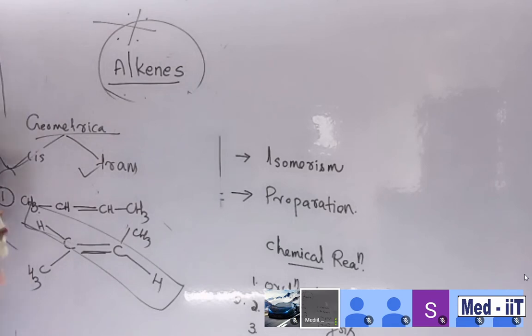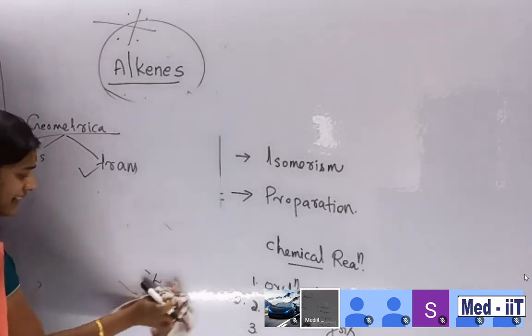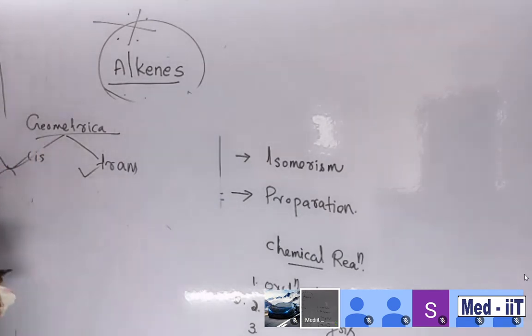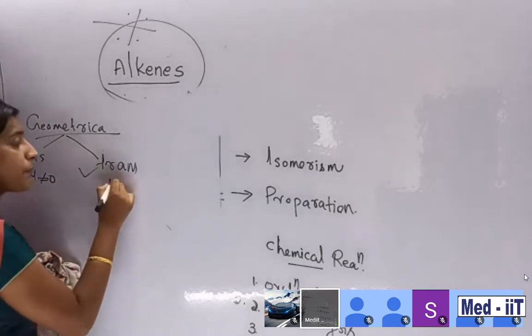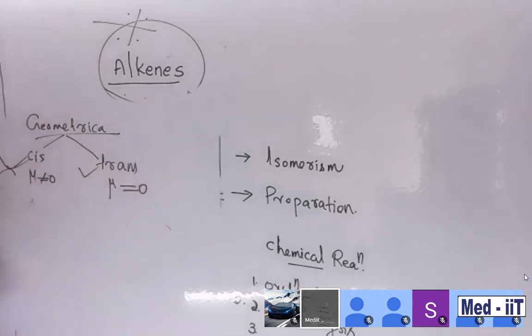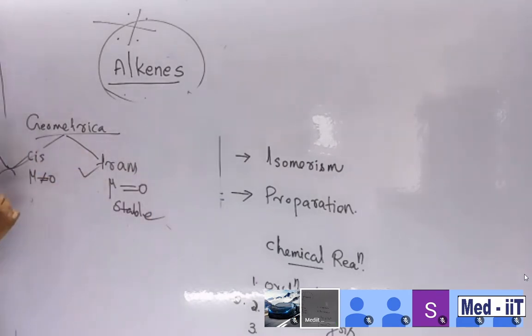Clear? So you want to practice a lot of examples. I'm providing you more and more information related to cis and trans alkene that you want to memorize. Students, in cis alkene the dipole moment is not equal to 0, but in trans alkene the dipole moment is equal to 0. And trans is more stable, but cis is less stable.